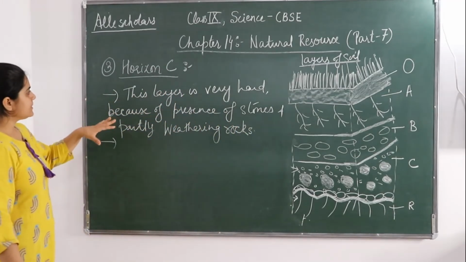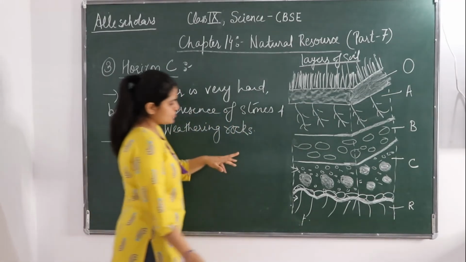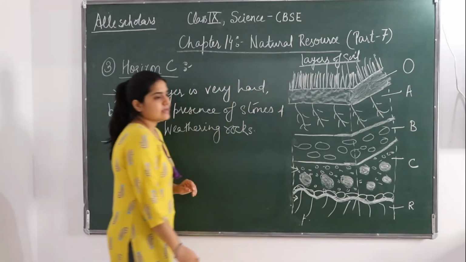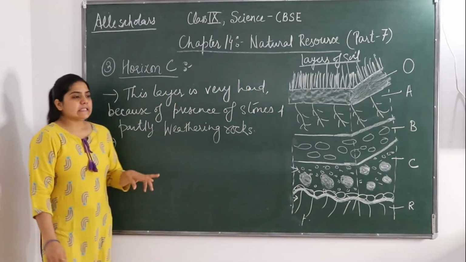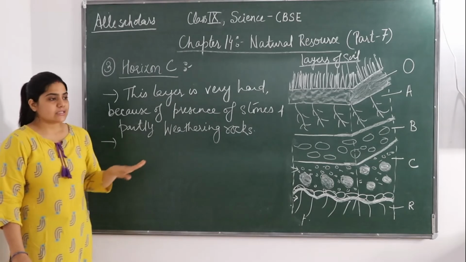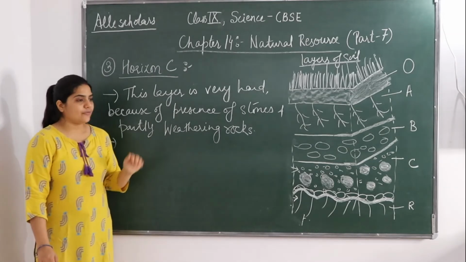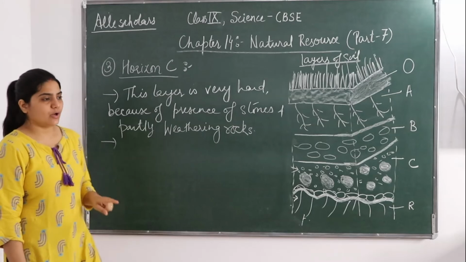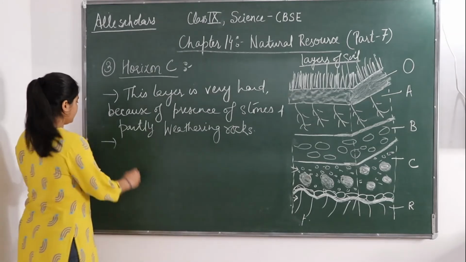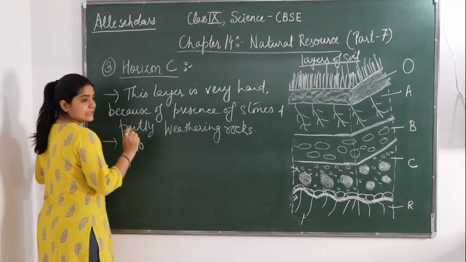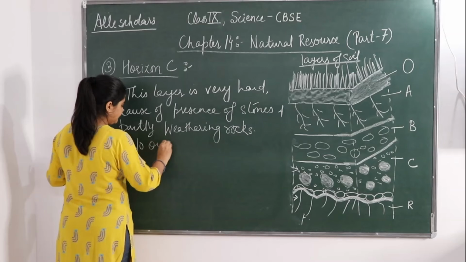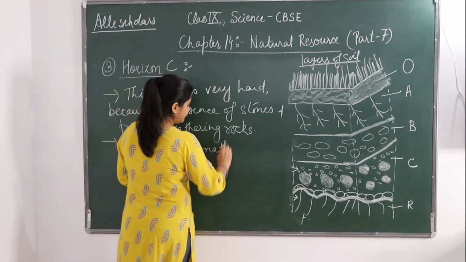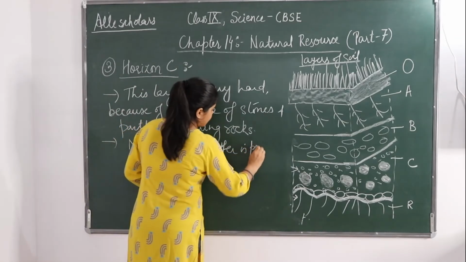So this layer is very hard because of the presence of these stones and partially weathering rocks. In this layer organic matter is not present at all. Okay, no organic matter is present.